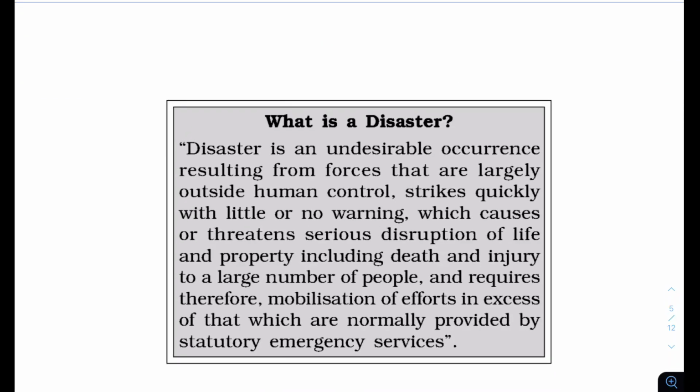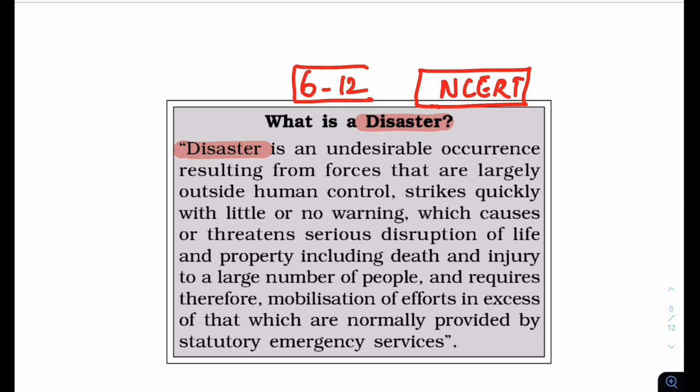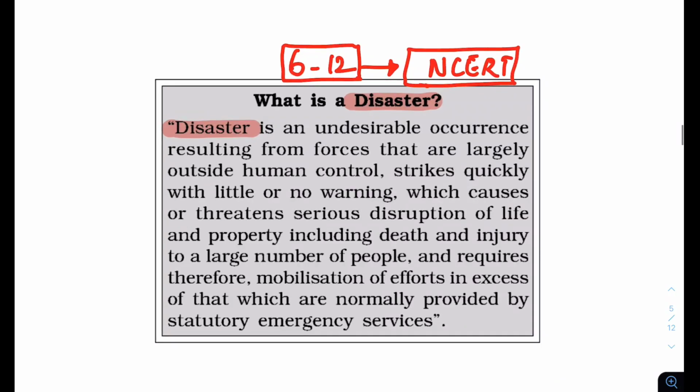In the case of geography NCERT, I would suggest, if time permits, going through the 6th to 12th, all these boxes. Do not mug up, no mugging up.